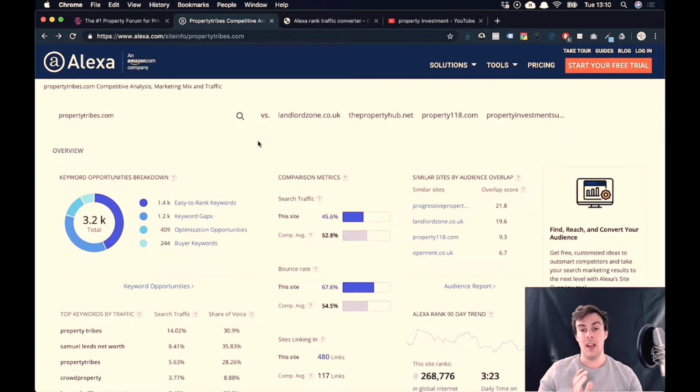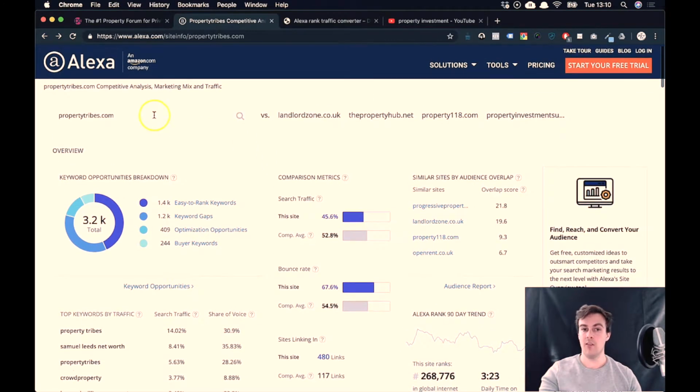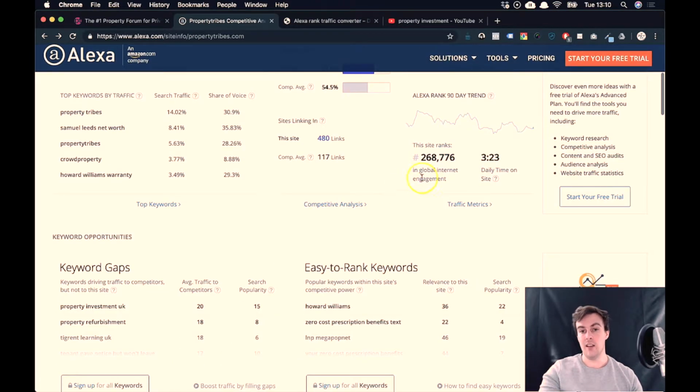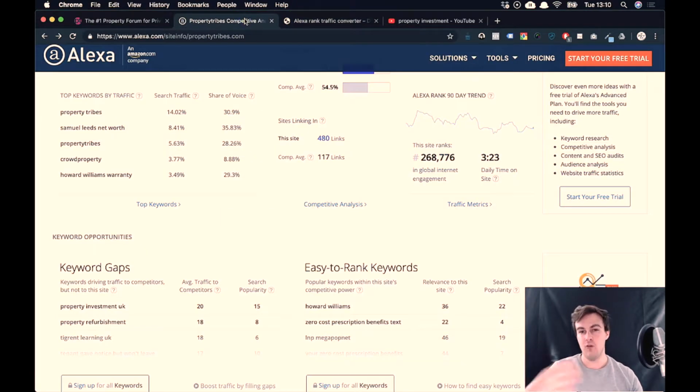Okay, so that allows you to really dig into the competitive research, because you start with one website that you know, and then from there you can start to look at these others. So all of these and all of these. Obviously there's going to be overlap, and in each case you can plug in the site rank into something like this, get that traffic report again.